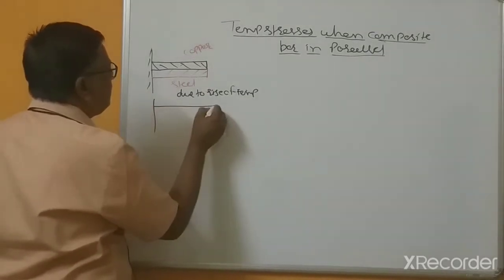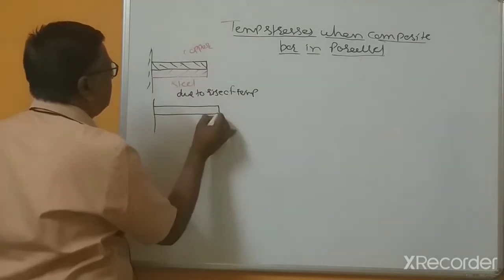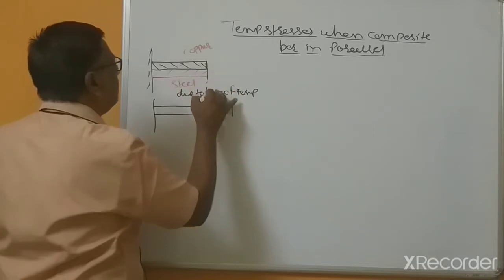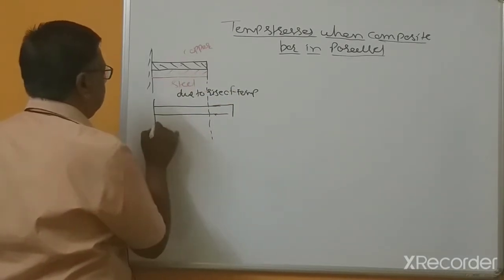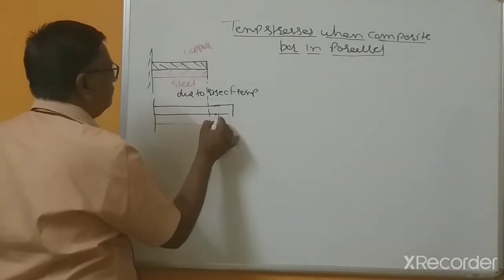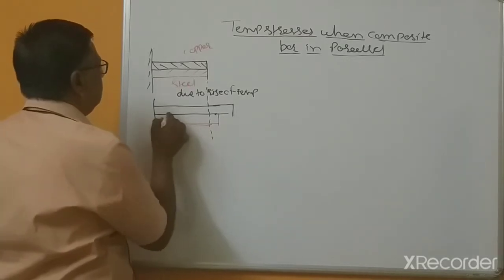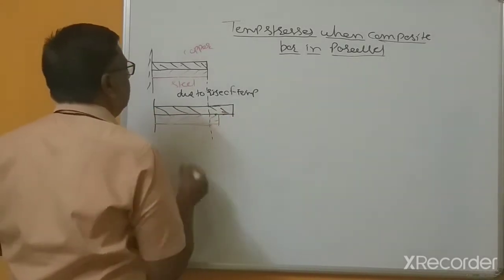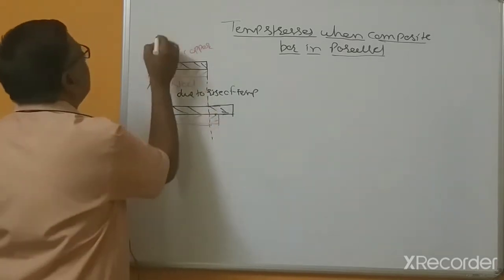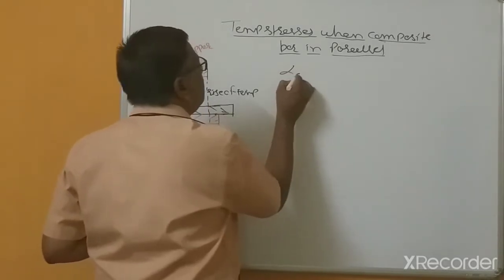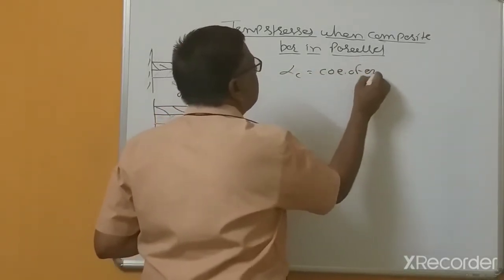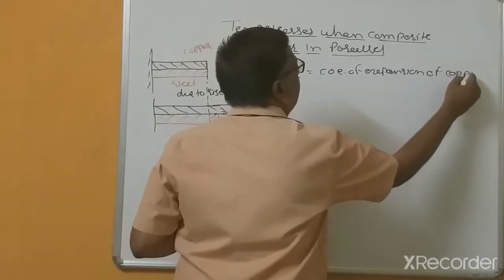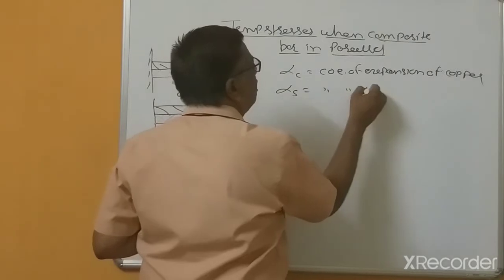This coefficient of expansion, because suppose alpha C is the coefficient of expansion of copper and alpha S is the coefficient of expansion of steel.